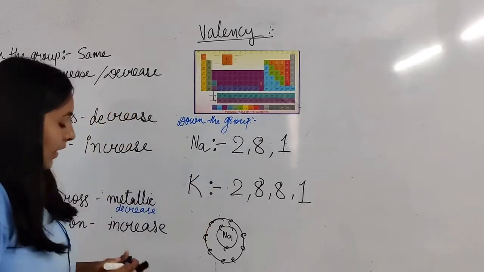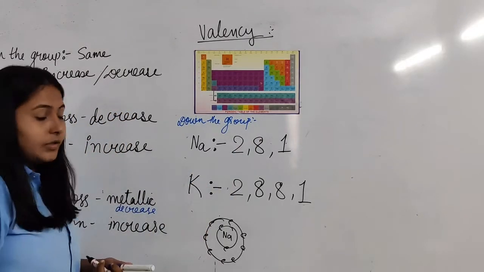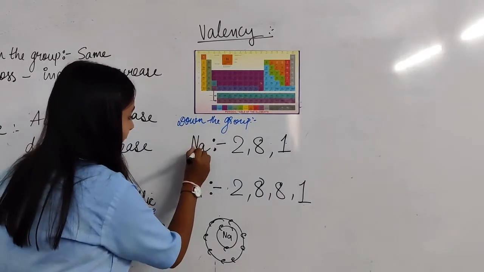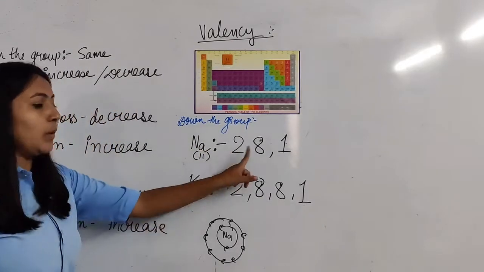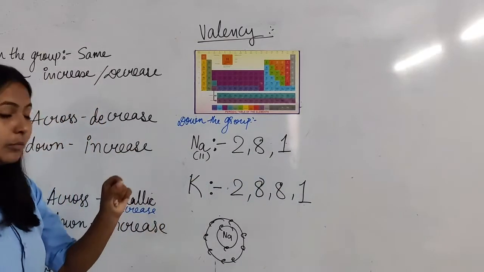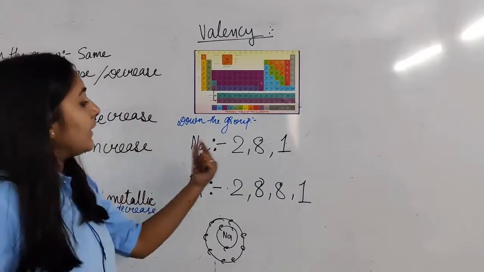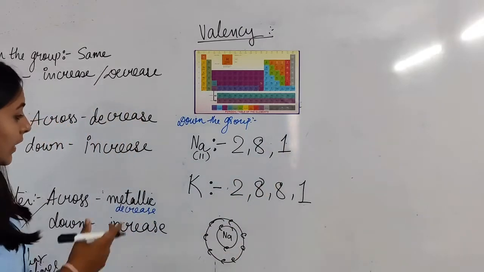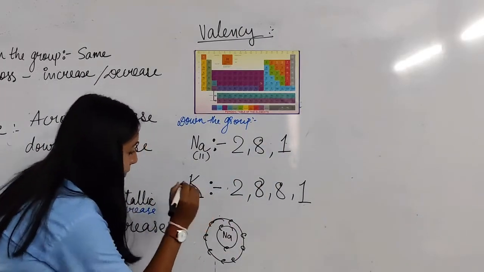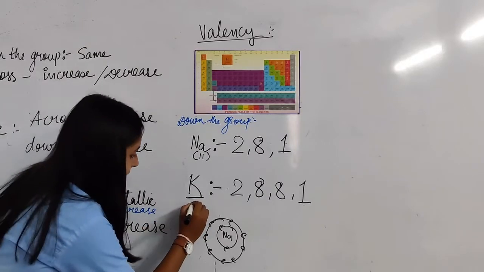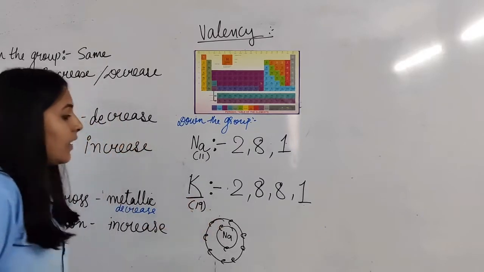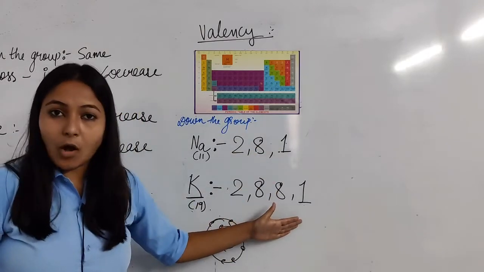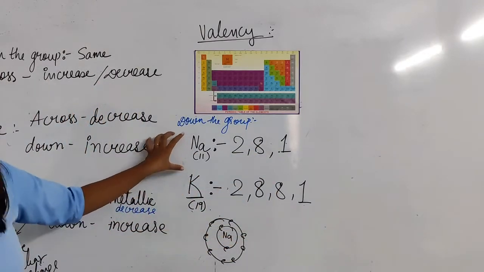Clear? Again, the electronic configuration of sodium: the atomic number is 11, so 2, 8, 1. Because in the first shell there are only 2 electrons, the next shell has 8, and the last one has 1. For potassium, the atomic number is 19, so 2, 8, 8, 1. These are the electronic configurations of sodium and potassium.